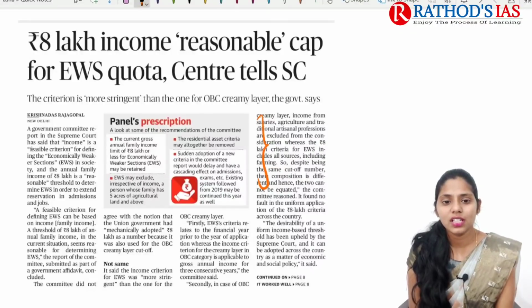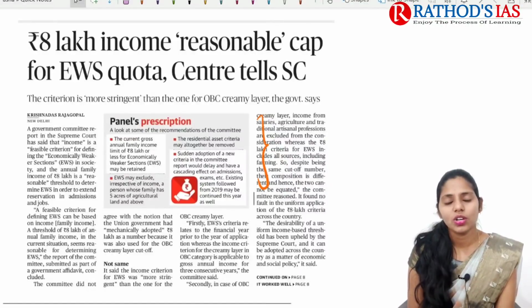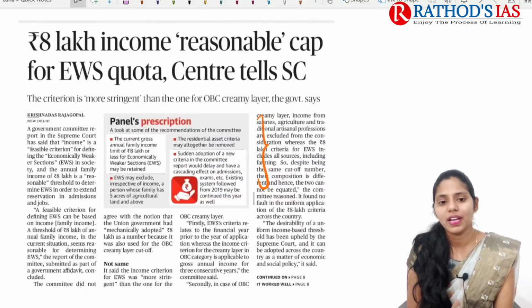And next one is residential asset criteria may altogether be removed. So here we are mainly going to remove this residential asset criteria. That is, we are mainly removing where they are residing, whether they have their own house, how many stories, etc. That we are mainly excluding.